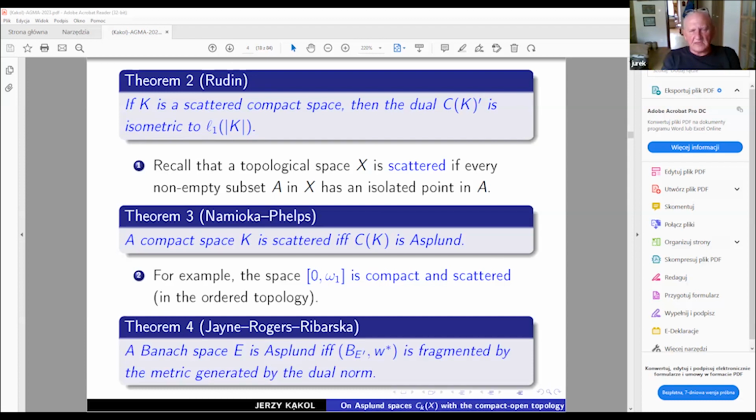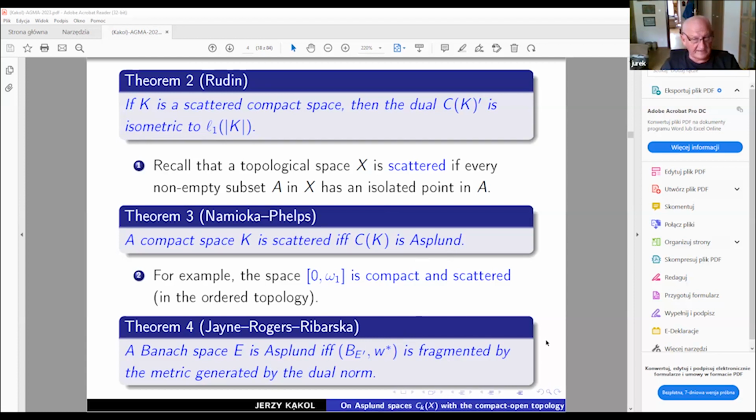So now, another result of that time, but now we have two other essential and very distinguished specialists, Jayne and Rogers, and Rybarska is another person who was also responsible for this result I'm going to mention now. So now we are going back to the general case when E is a Banach space, but the characterization is presented in a different way.